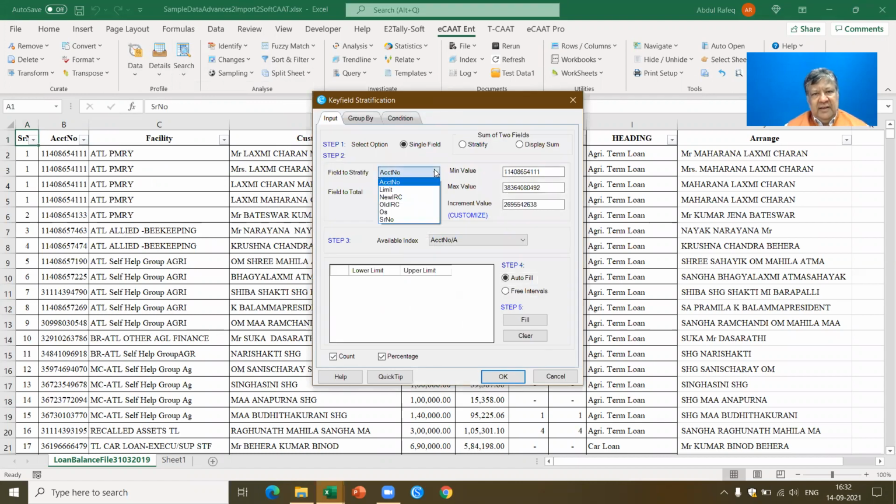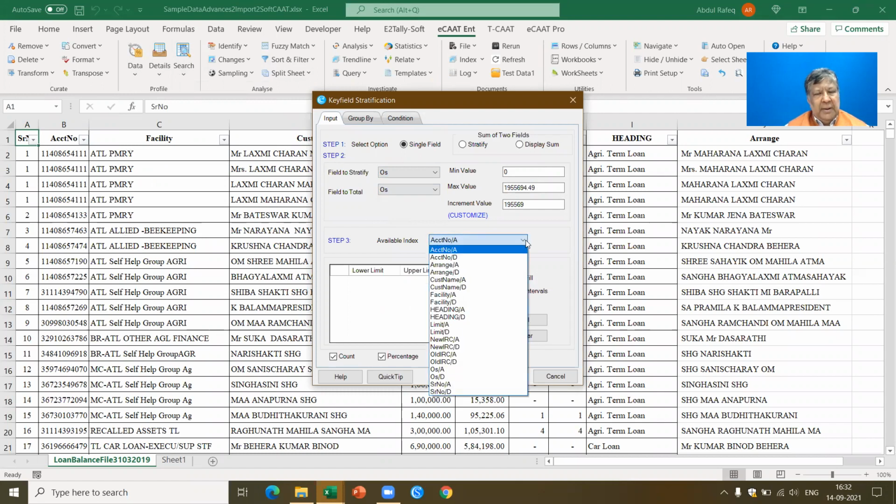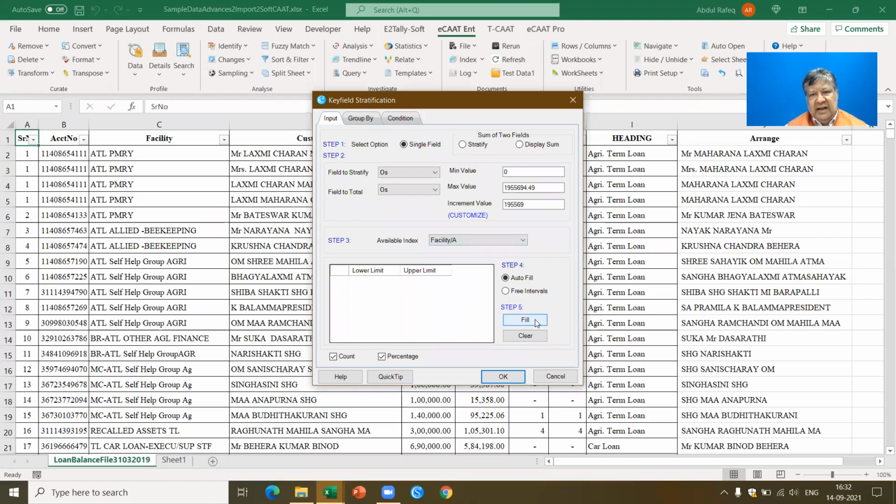So here I'm selecting the outstanding and I want to total the outstanding. Now here this is very important. I want to do this based on the facility. I want to index based on the facility and I say fill. I say okay.